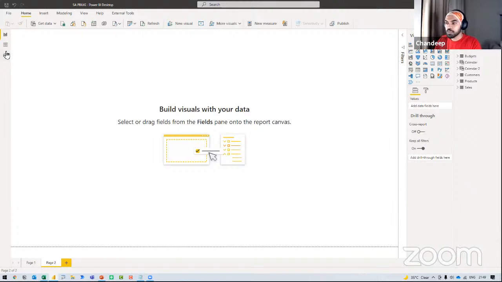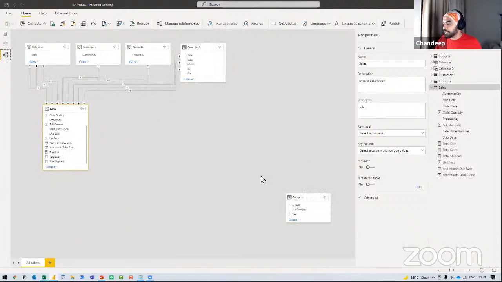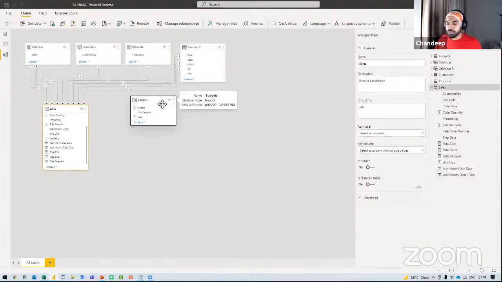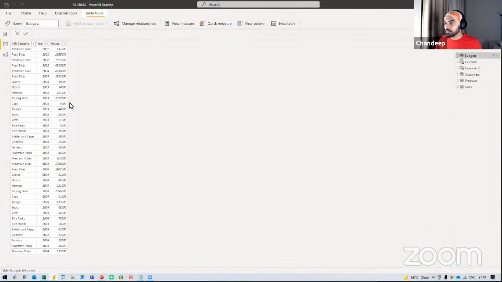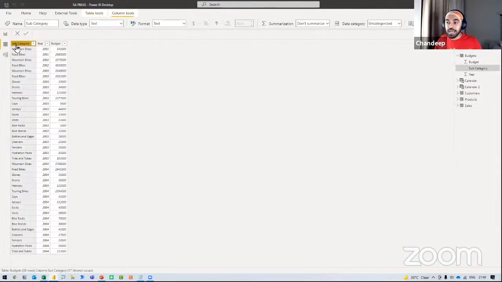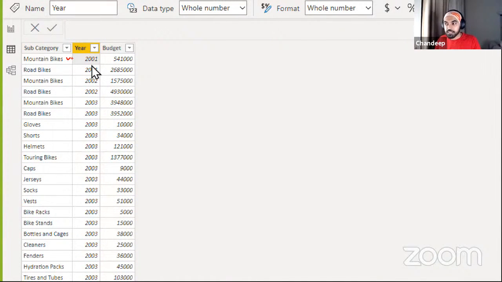Let me show it to you. I'm just going to show another table that I have created, which is lying on the side as of now, which is my budgets table. No relationship so far. I'm just going to go over to my budgets table and show you what the table is. Really small table. If you take a look at this particular budgets table, I have a subcategory of the product. That means I know in which year what is the budget that I'm supposed to go and sell for. So in 2001, for mountain bikes, the management has requested that you at least do $500,000 in sales, 541,000.